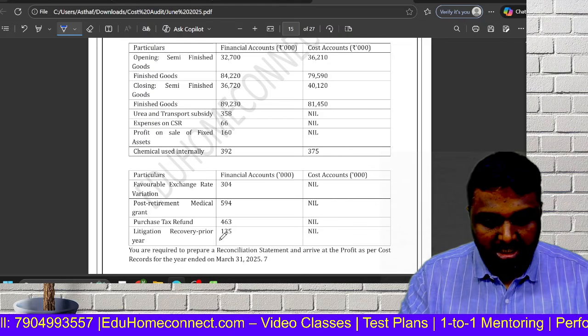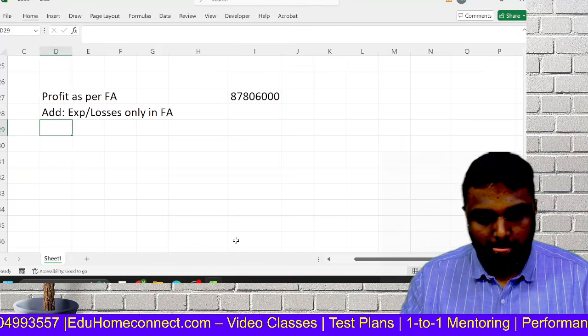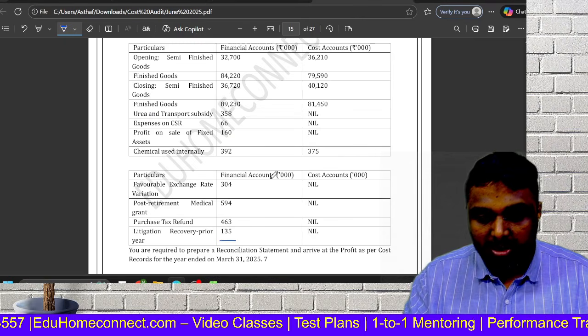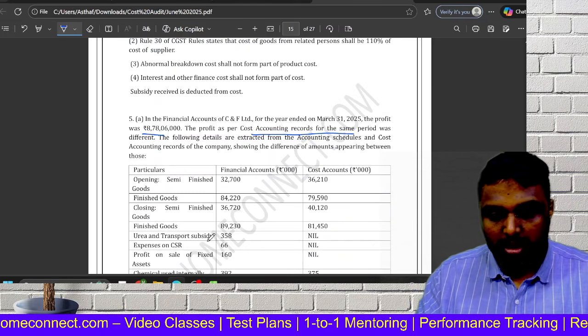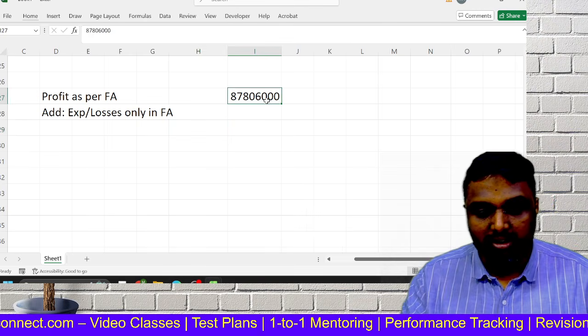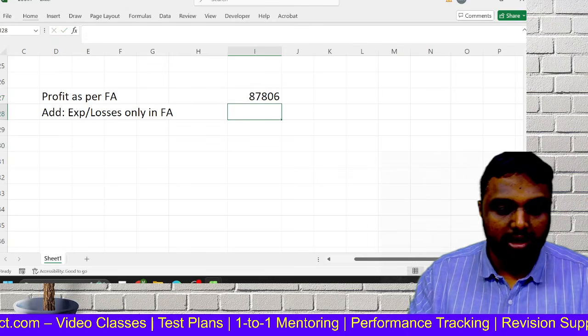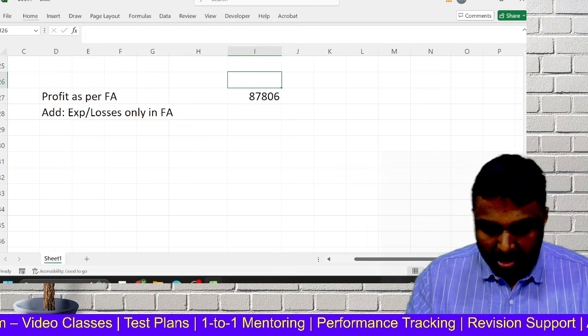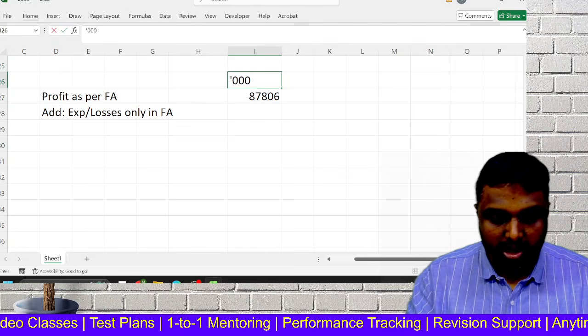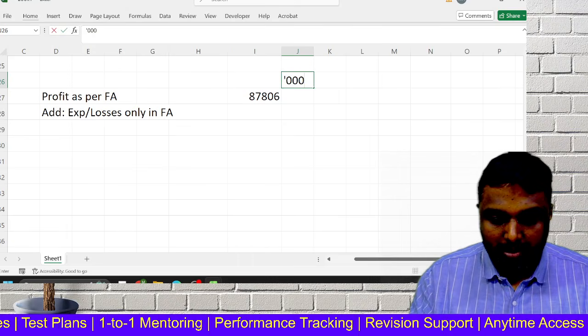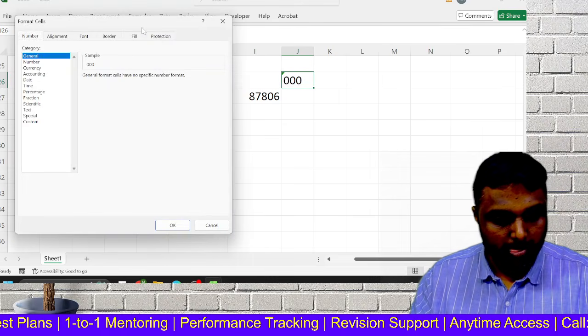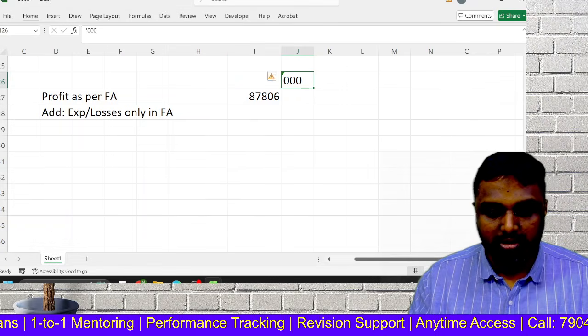See, litigation recovery, so that will come. See here, very important: here you have taken in rupees, but here in thousands. So you must be very clear. If you want to take, then here also you have to make it the same way. Otherwise, there is a chance of error. We know the concept, but still we may make errors. So I don't want you to miss the same.